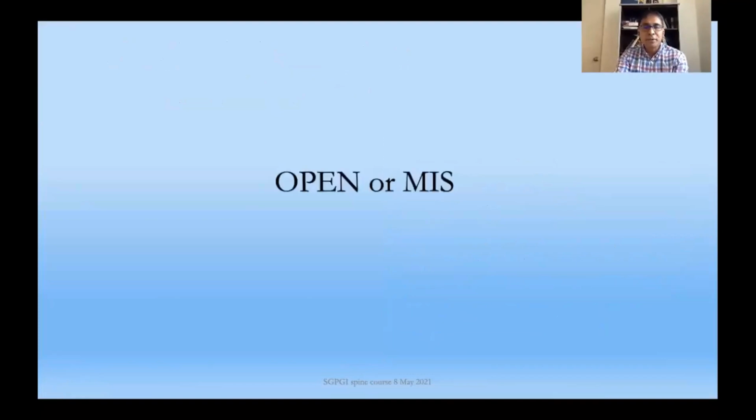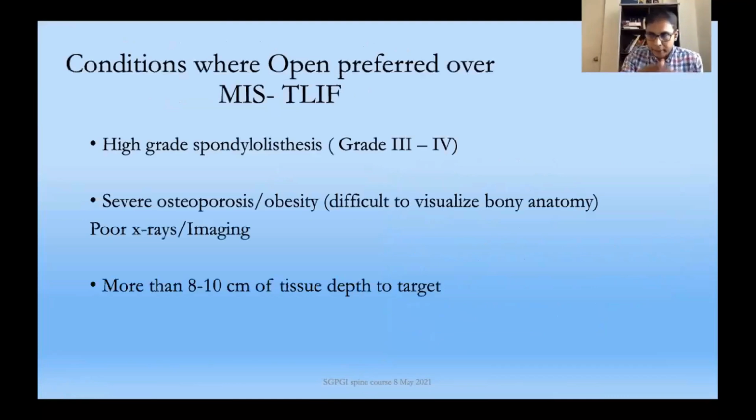So there's a question: which one is good for MIS, which one is good for open? I would say all are relative contraindications, but there are certain conditions where open is preferred over MIS TLIF.